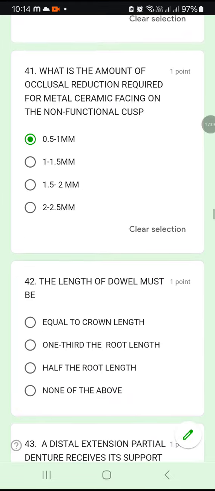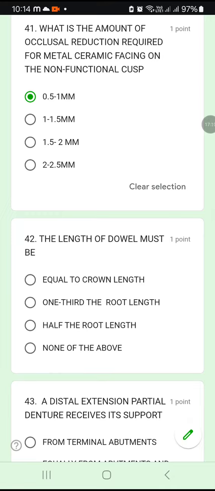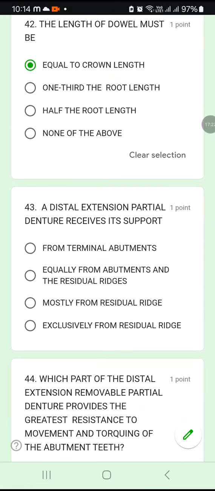Question 42. The length of the dowel must be equal to the crown length, 1/3 the root length, half the root length, or none of the above. The length of the dowel is most of the time equal to the crown length. Okay, equal to crown length.